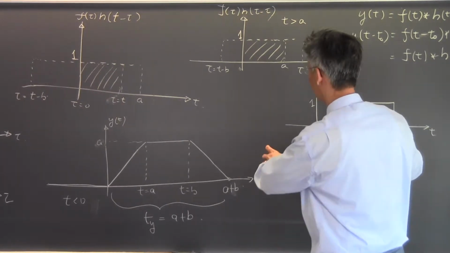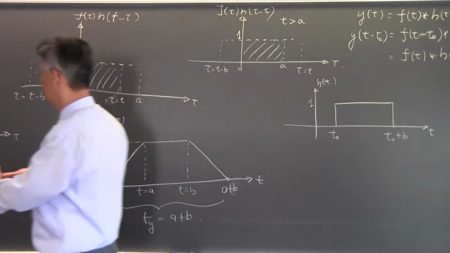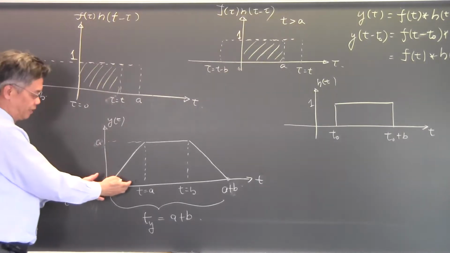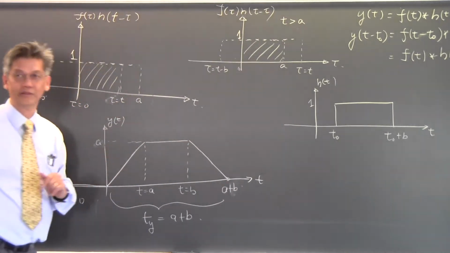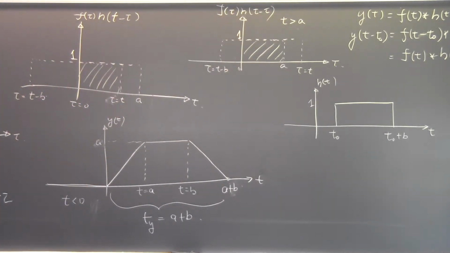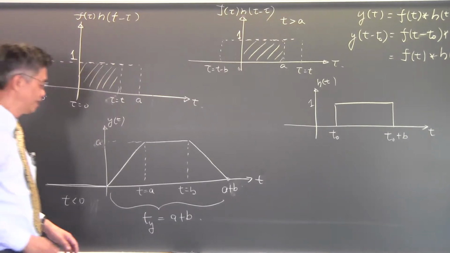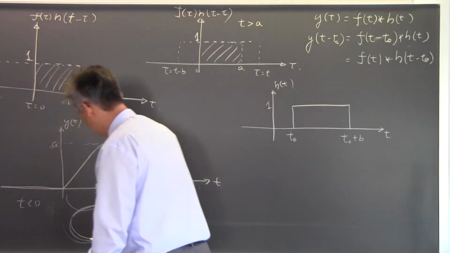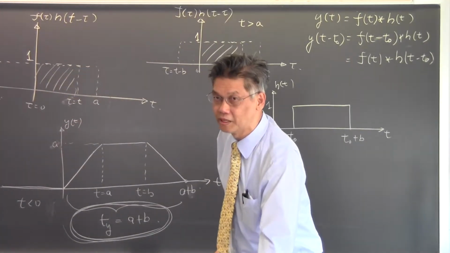You can see this pictorially by flipping this around, and then this will be moved slightly to the left, and then you have to move this quite a bit to the right before an overlap integral exists. And then you pick up the overlap integration, and then it will be delayed by a little bit, and then it goes to 0 later. Okay? So this thing is something that you should know. This is very important. One of the properties of convolution.